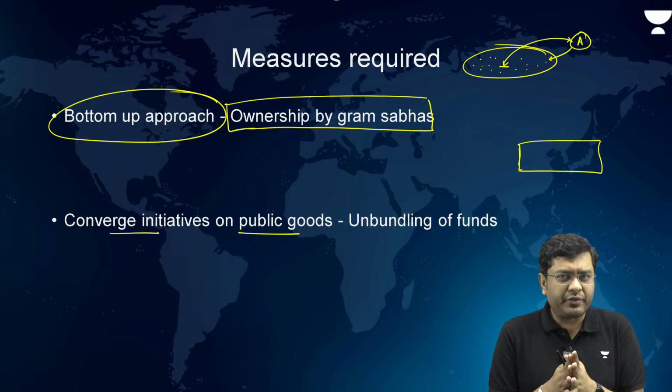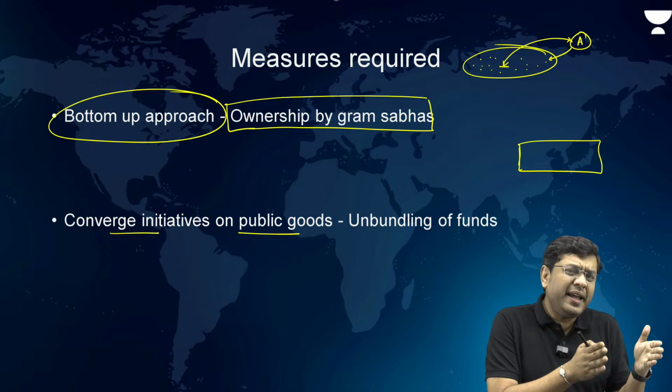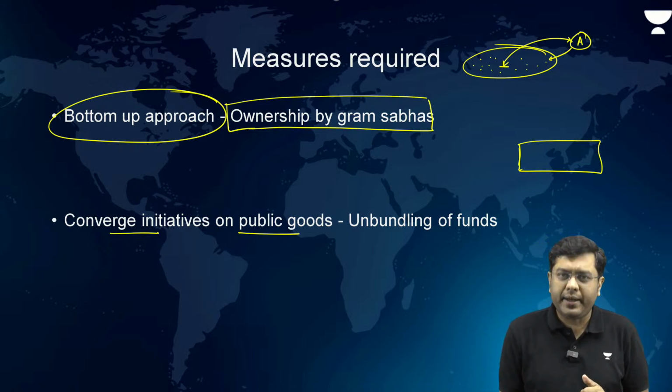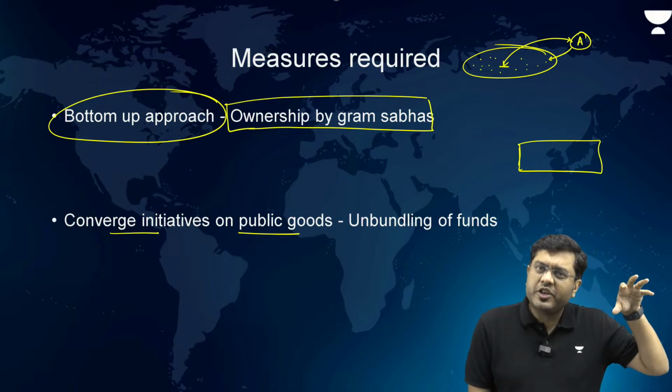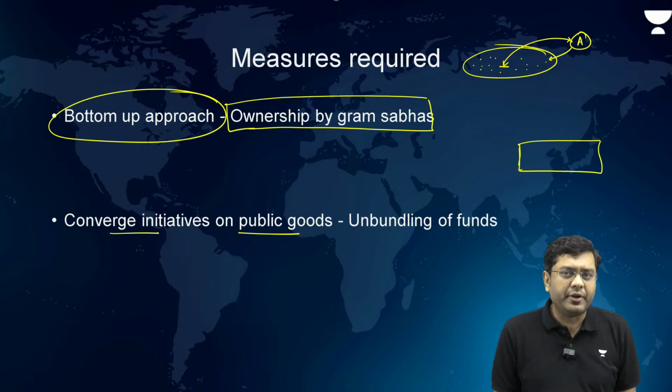Now, what actually ends up happening is that the investment oftentimes is seen to be inadequate in these individual areas. You don't have enough investment in education, healthcare, skill upgradation, etc.